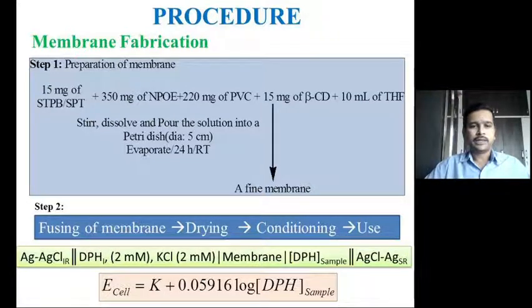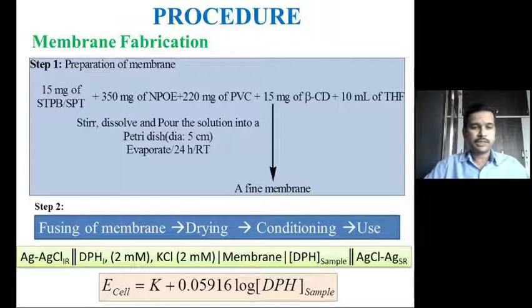The content was dissolved and poured into a petri dish with a diameter of 5 centimeter, and kept aside for 24 hours at room temperature. The membrane was then removed from the petri dish and sealed into the non-conducting tube, and after drying, that membrane electrode was conditioned and used.